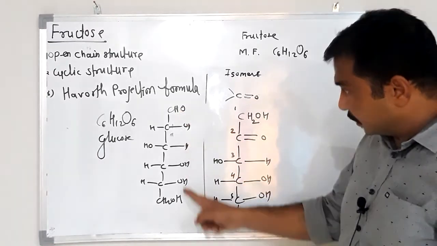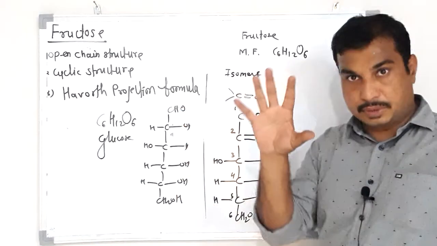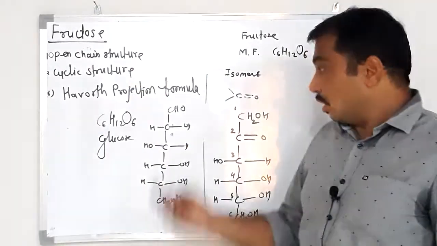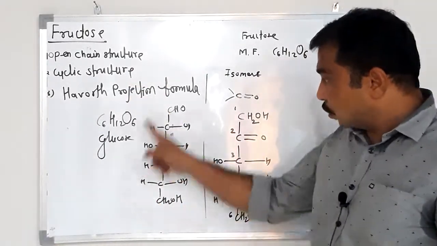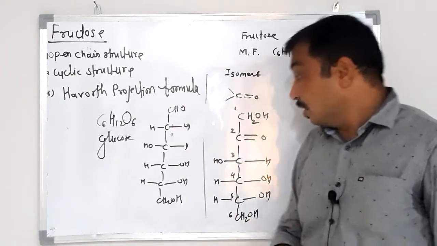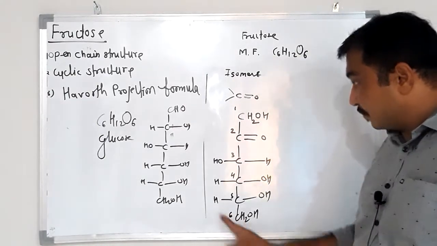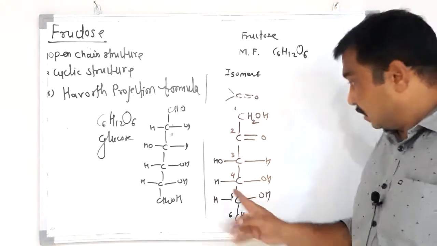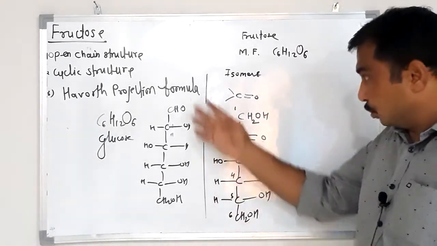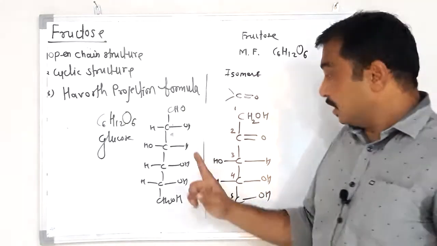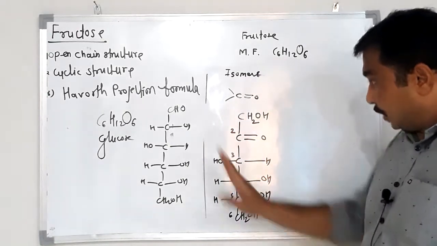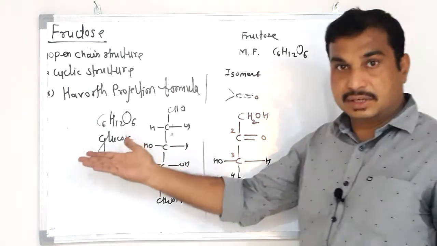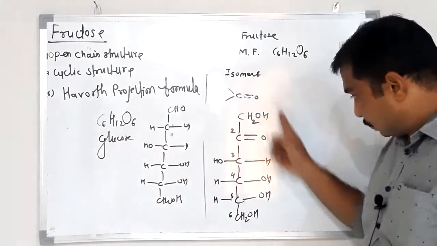We have derived this structure on the basis of some chemical and physical experiments. On that basis we have designed this open chain structure. Similarly, on the basis of glucose and its chemical reactions we can draw this.